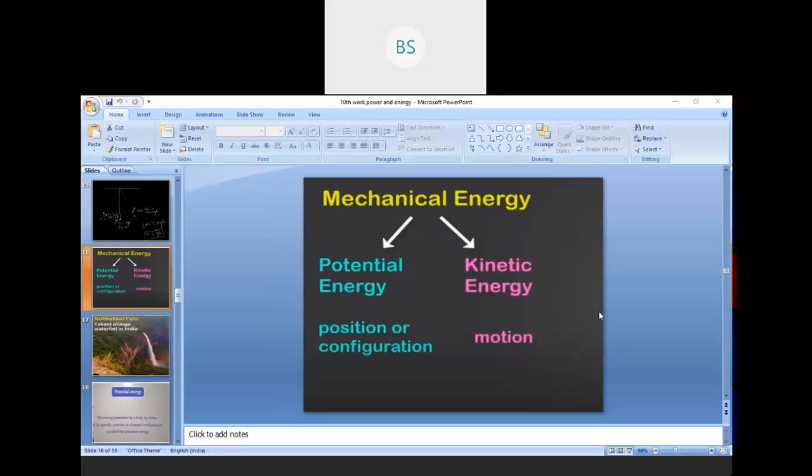Okay, good morning everyone. So you know that last time we completed this work, force and energy lesson, but some part of this lesson was pending, correct? Derivation of potential energy and kinetic energy were not completed. So today let us finish this derivation of P and K.